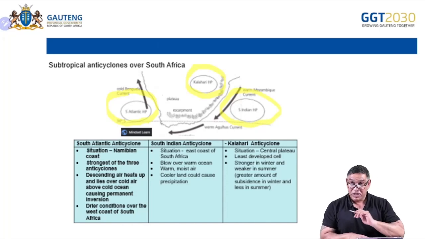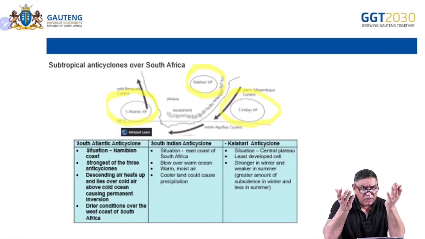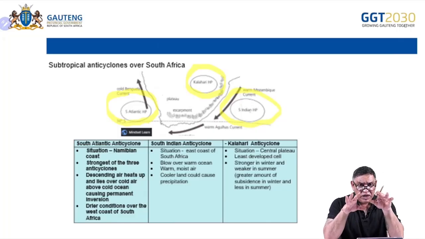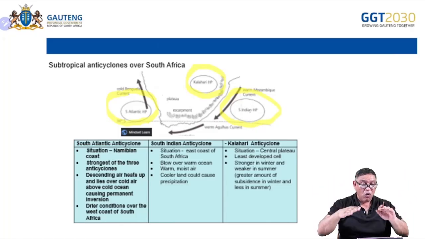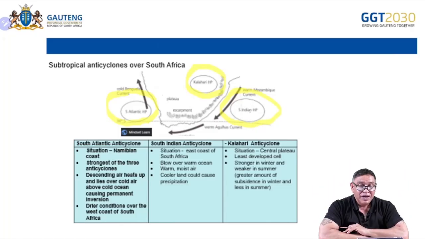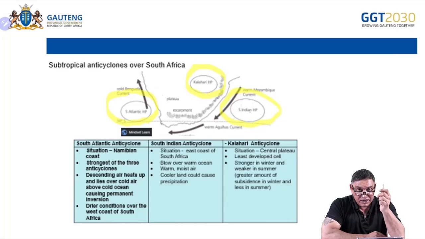This one is a bit weaker because it's over the warmer ocean. And the Kalahari High changes in intensity also because during summer, it's weakly developed, and during winter, it's more strongly developed because it's colder and there's more subsiding air. Okay, so let's look at how these high-pressure systems actually influence the weather patterns over Southern Africa. All right?